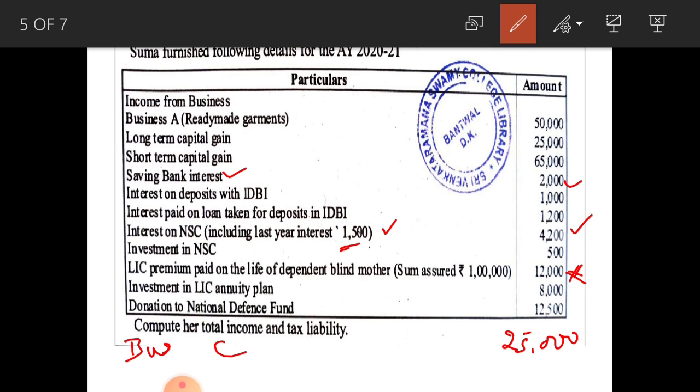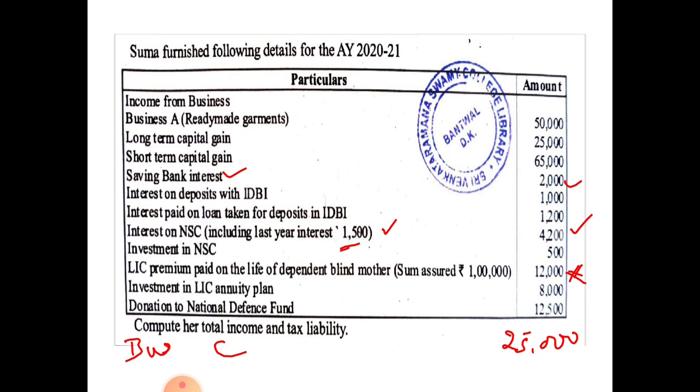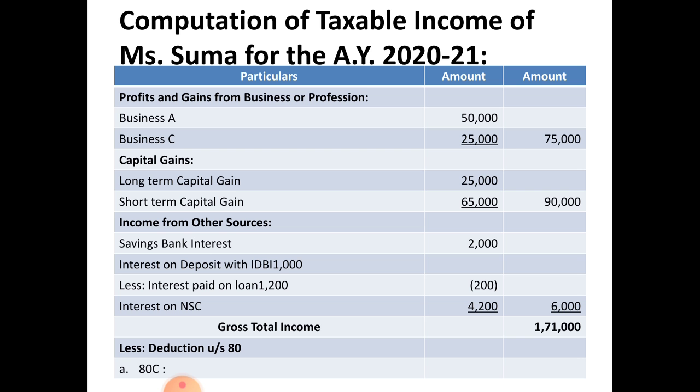Next one, investment in LIC annuity plan. This LIC annuity plan is a kind of pension scheme and it is deductible under section 80CCC. Okay, investment in LIC annuity plan is deductible under section 80CCC. Note down that point. And donation to National Defence Fund 12,500. Under 80G, without limit, donation 100% is allowable. Compute her total income and tax liability. Let us solve this problem.